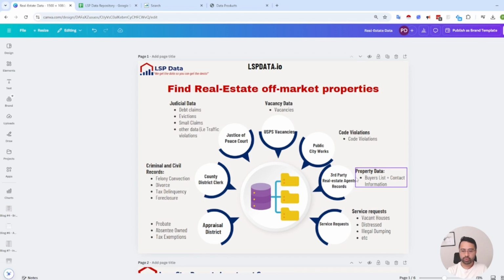A lot of times I find a lot of folks are asking where to find buyers, right? So interestingly enough, a lot of real estate agents, you yourself can sign up for a real estate agent permit or license, at least in Texas, and some other states. And this information is public, so you can download a list of all real estate agents. And again, look at two things. One is the name and the mailing address. If those match the owner name and mailing address in the appraisal district, then that's your buyer, right?